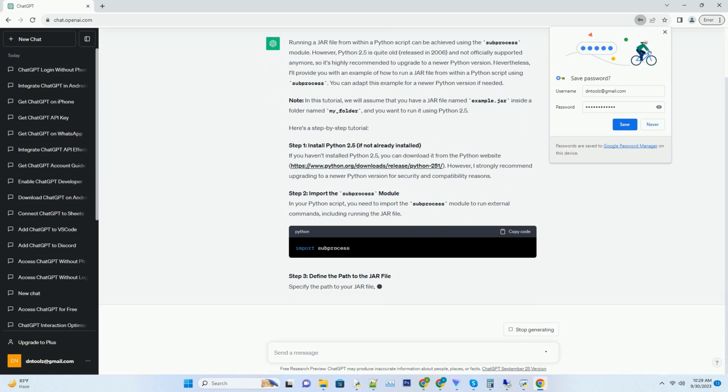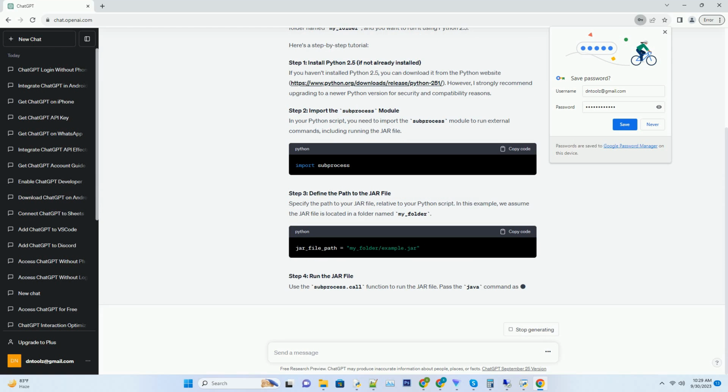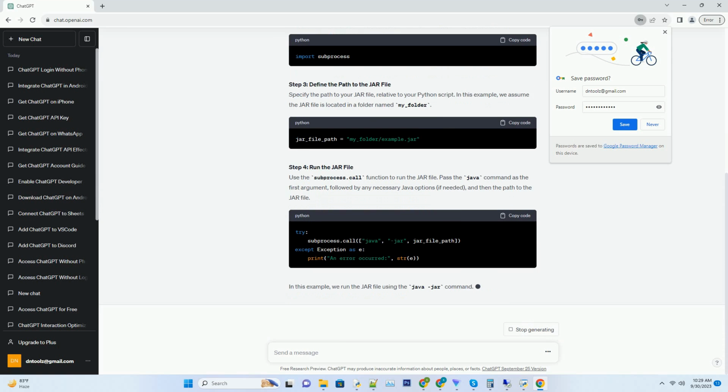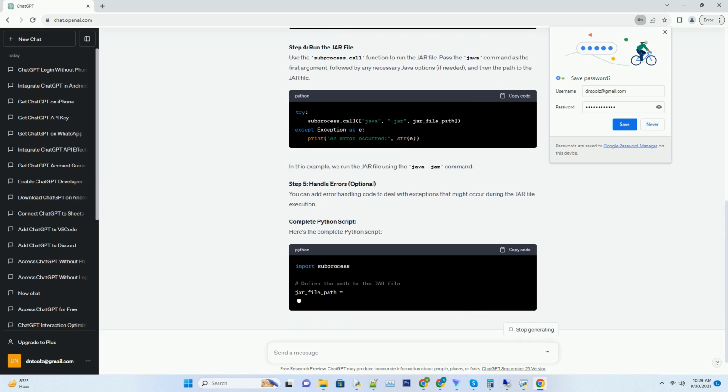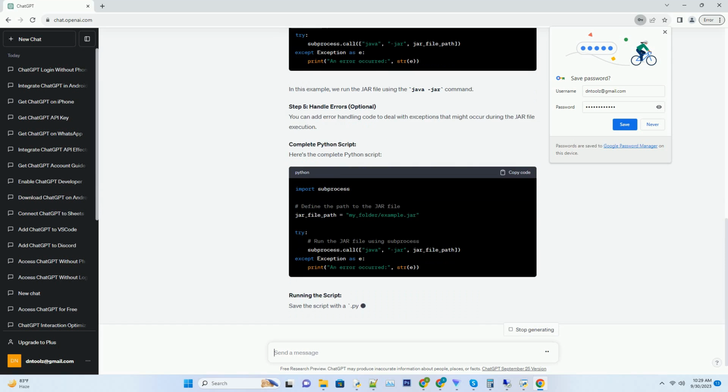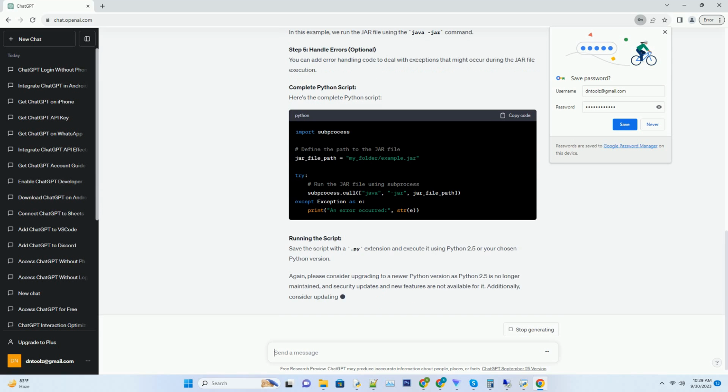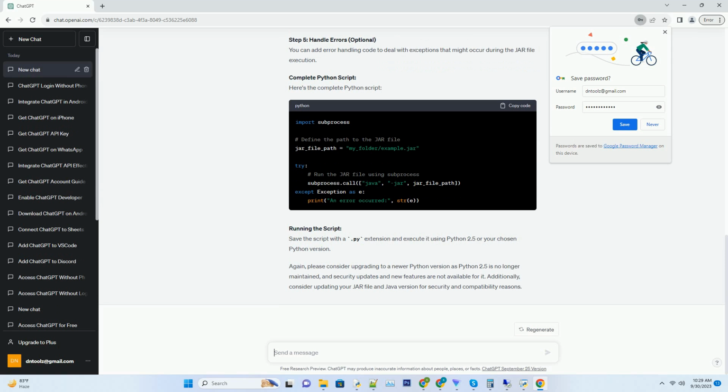Nevertheless, I'll provide you with an example of how to run a jar file from within a Python script using subprocess. You can adapt this example for a newer Python version if needed. Note, in this tutorial, we will assume that you have a jar file named example.jar inside a folder named my_folder, and you want to run it using Python 2.5.